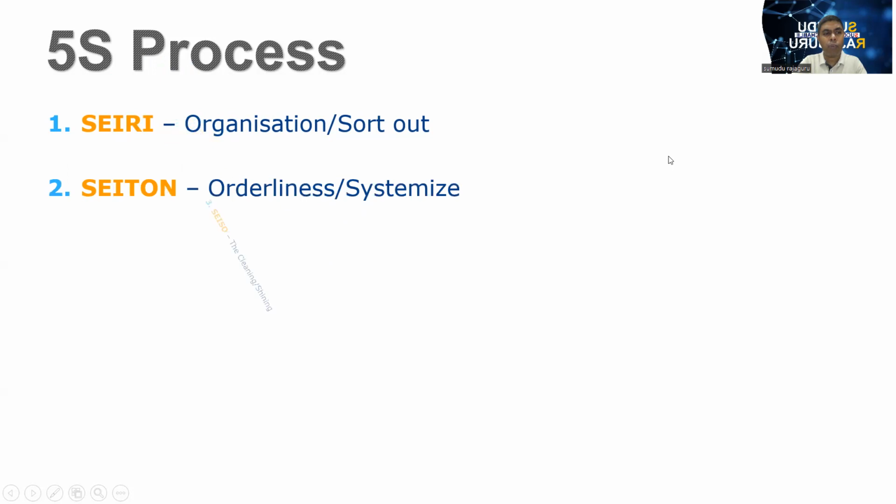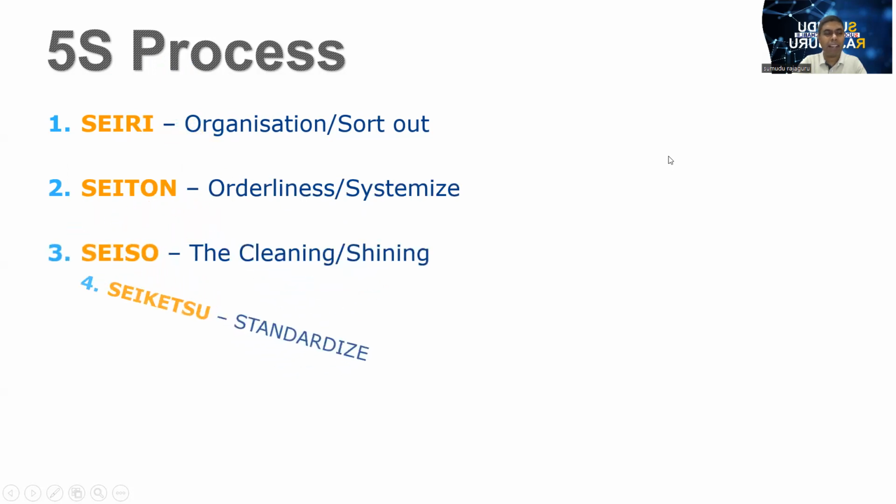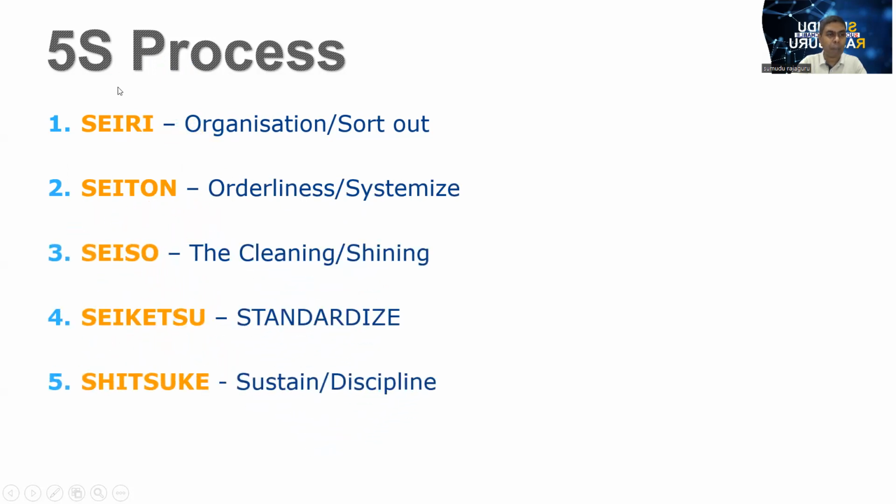When we talk about the 5S process, how did 5S come about? Now you can understand there are five words that start with the letter S. These are Japanese words: seiri, seiton, seiso, seiketsu, shitsuke. Everything starts with the letter S.